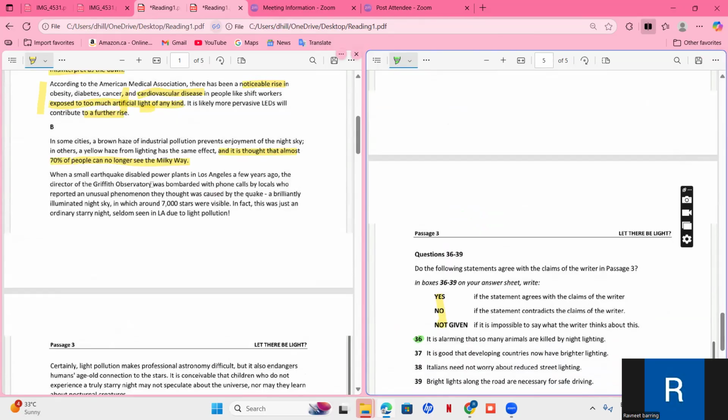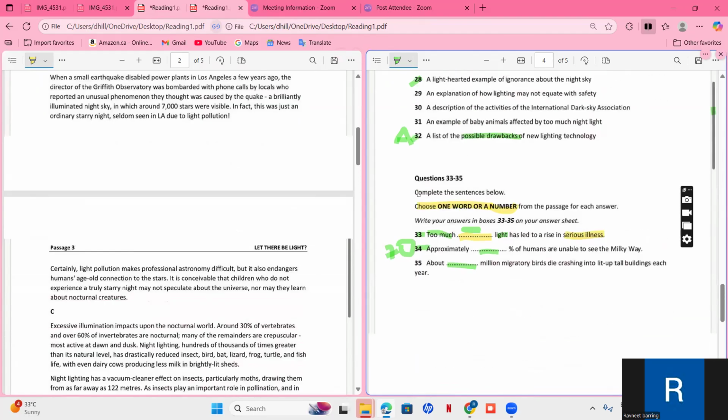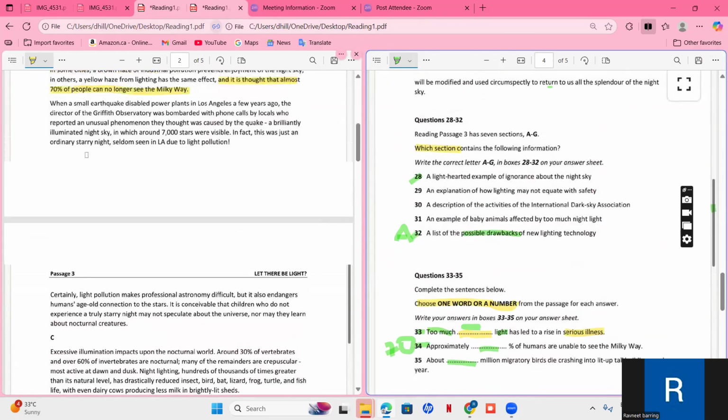When a small earthquake disabled a power plant in Los Angeles a few years ago, the director of the Griffith Observatory was bombarded with phone calls by locals who reported an unusual phenomenon in which around 7,000 stars were visible. In fact, this was just an ordinary starry night, seldom seen in LA due to light pollution. Because we have to find these ones, we must understand this passage very carefully.